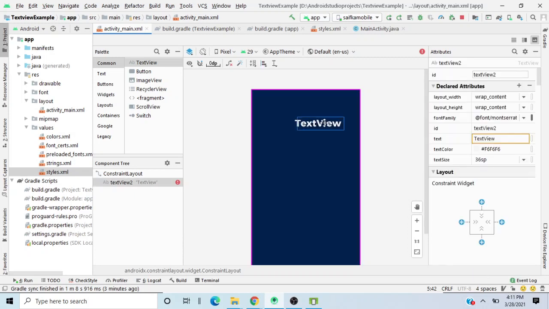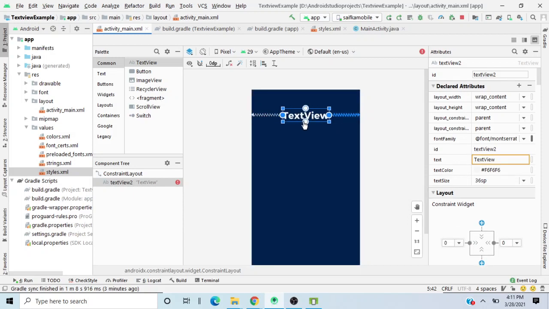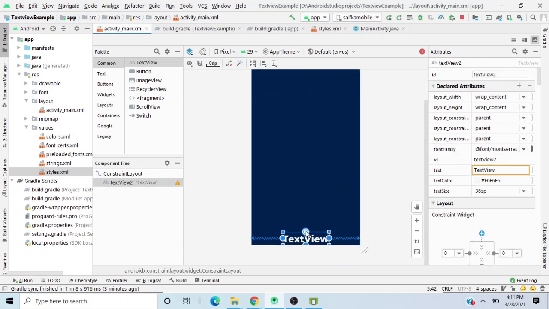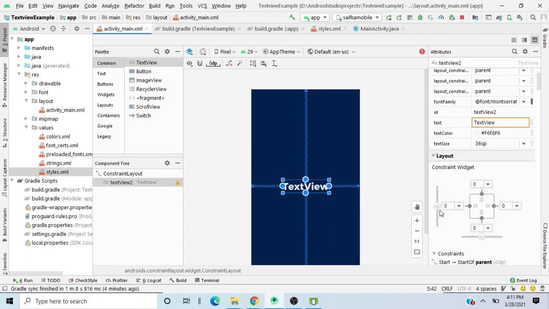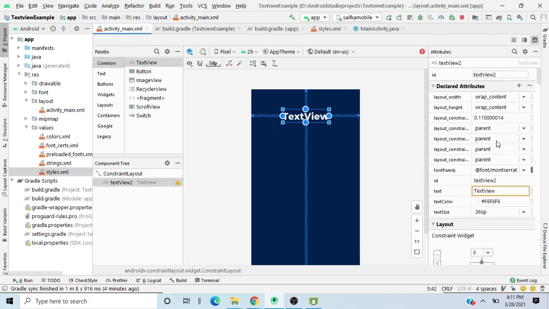And now I'll just make this thing right over here, and I'll press this button, press this button as well. And now I'll do the same thing that we did, so it will become here in the center. Now I'll use this vertical biasing. Of course, we have seen this in the previous video. What is vertical biasing? I'll just bring it right over here. And over here inside the text, I will write something like addition calculator. Okay, addition calculator will do the work.